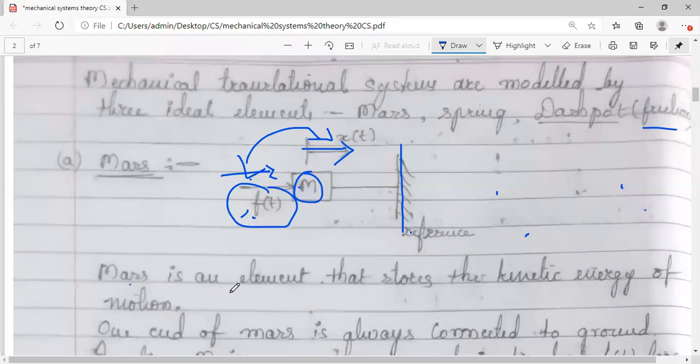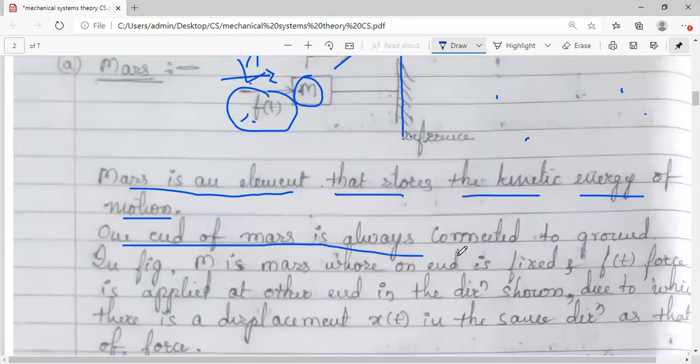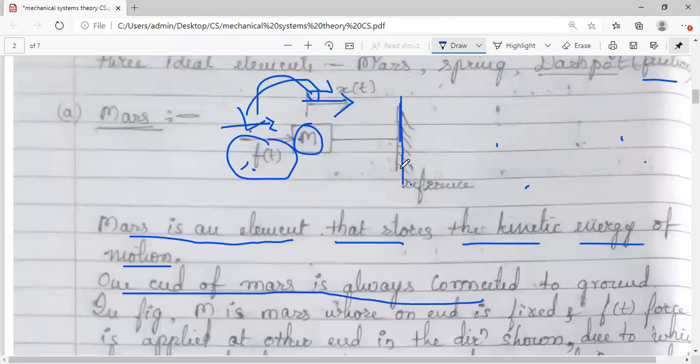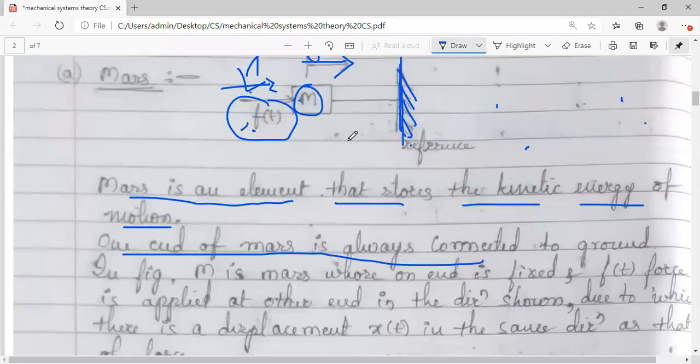So mass is one element which will store the kinetic energy of the motion, right? It will be having kinetic energy. That's why the displacement took place. One end of the mass is always connected to the ground here. One end is fixed. On the other end, we are applying the force. There is a displacement of the body.